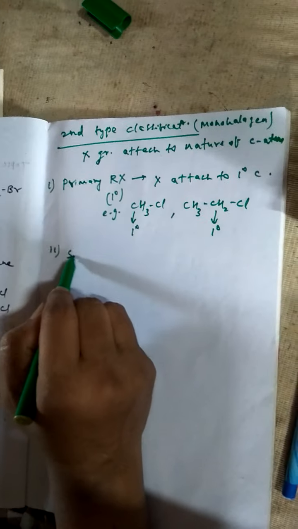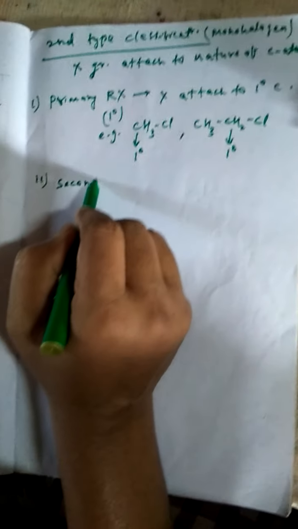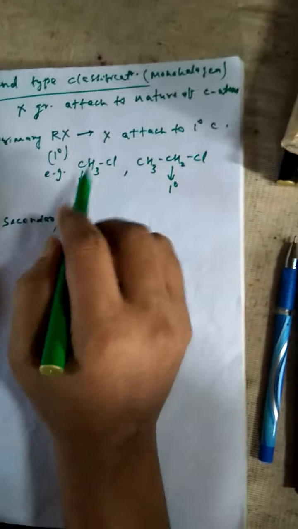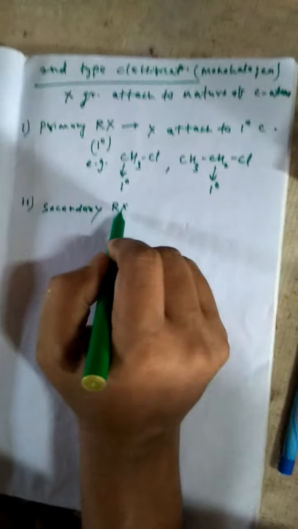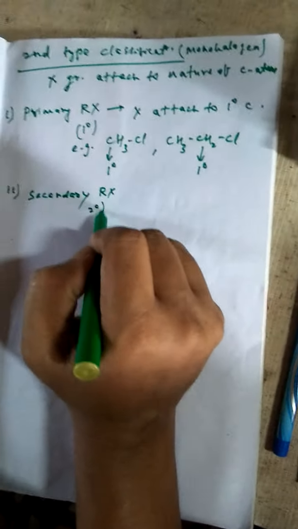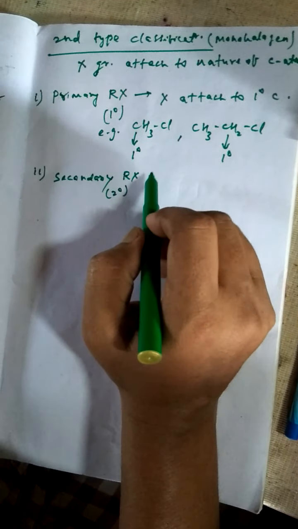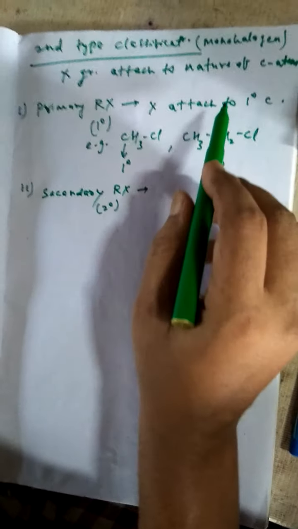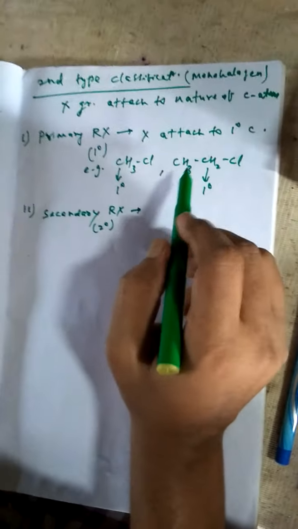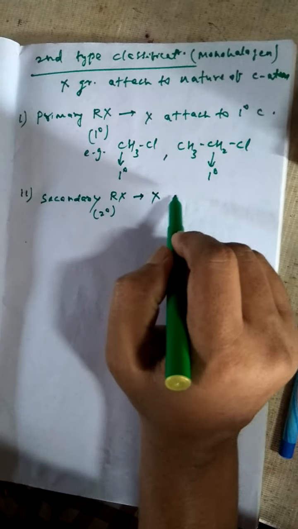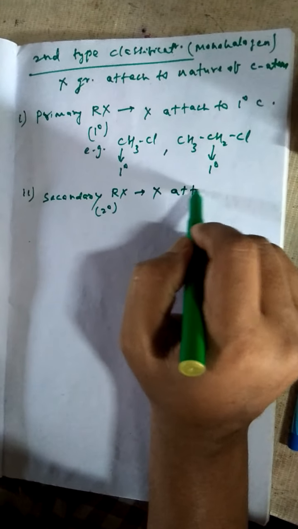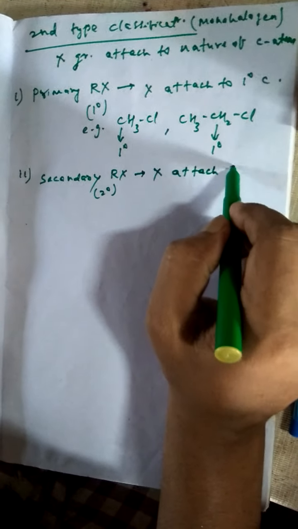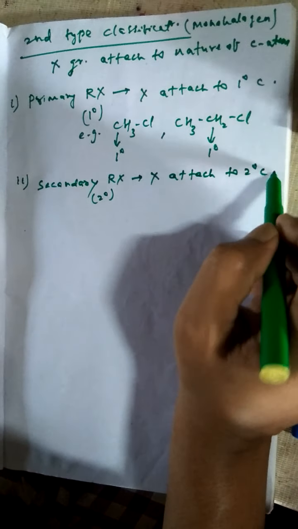Second one is the secondary alkyl halide, secondary RX, that means 2 degree. If X group is attached to a 2 degree carbon, then it is called secondary alkyl halide.